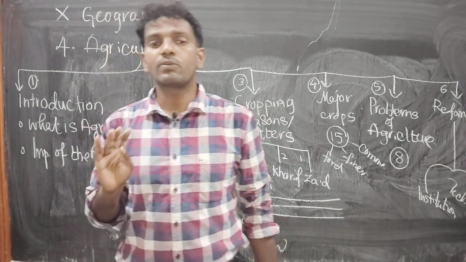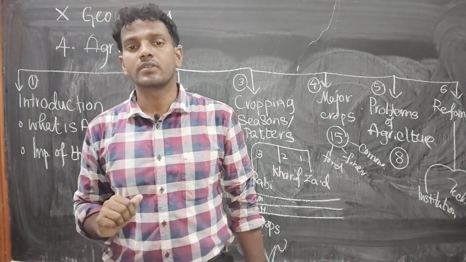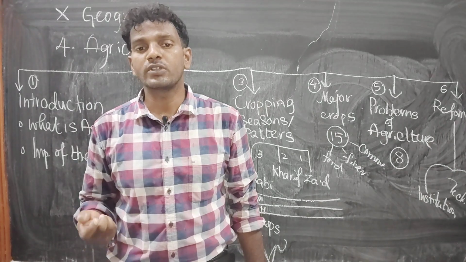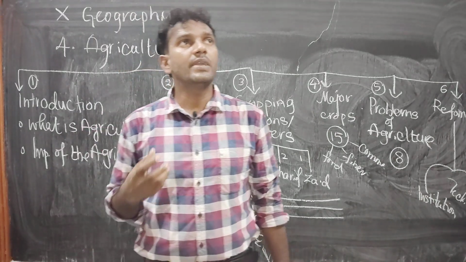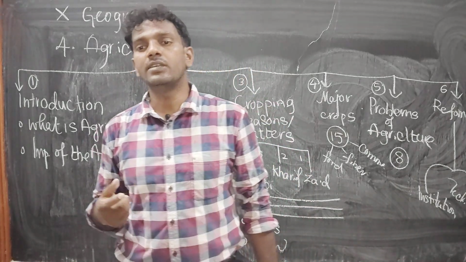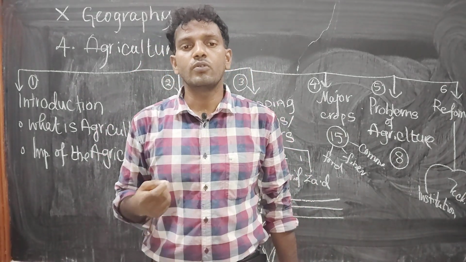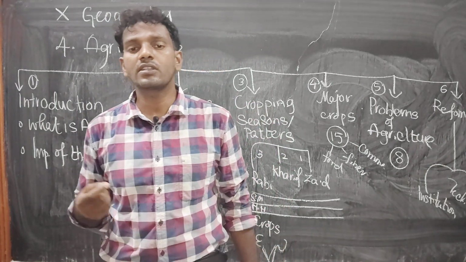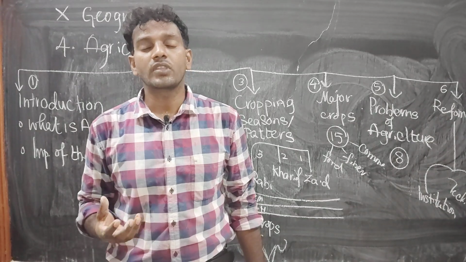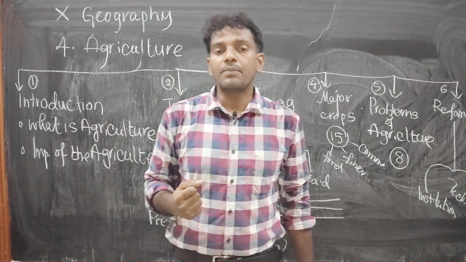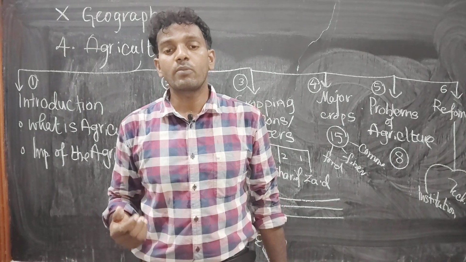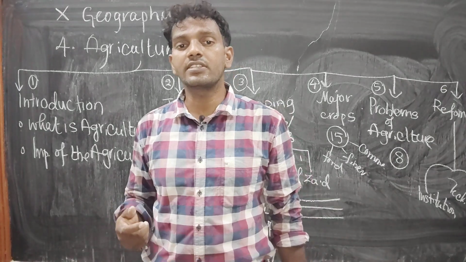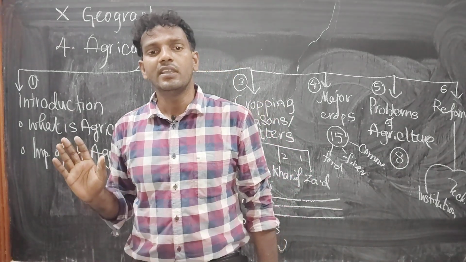Okay, third thing, it is providing a lot of employment for the rural people. Fourth point, it is also playing a main role in GDP, gross domestic product. It means it is occupying a major share in GDP, because GDP means the amount of goods and services produced in a particular year. In these goods and services, it is playing a main role. And last one, it is the backbone of the Indian economy. Why? Because nearly 50 to 65% of people in India are depending upon agriculture and its allied activities. So it is very important from the Indian point of view.